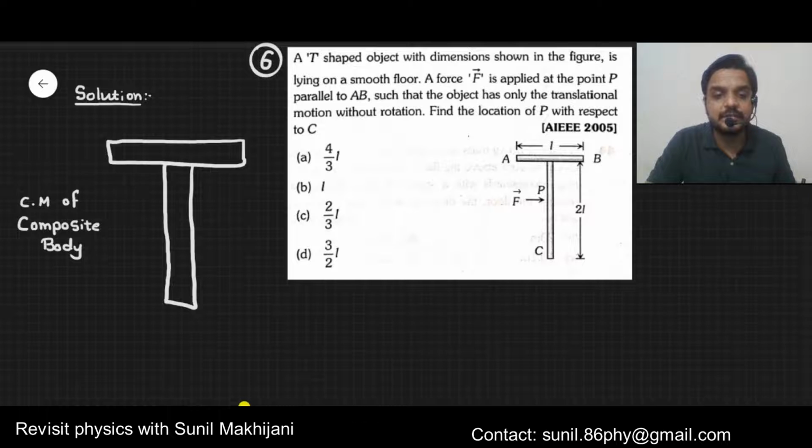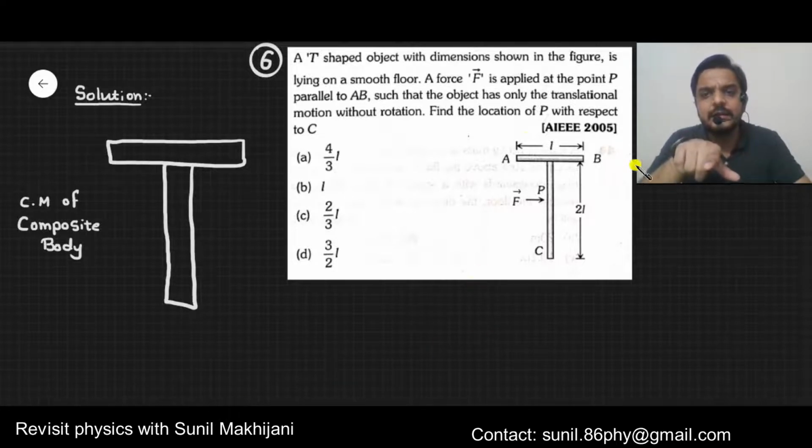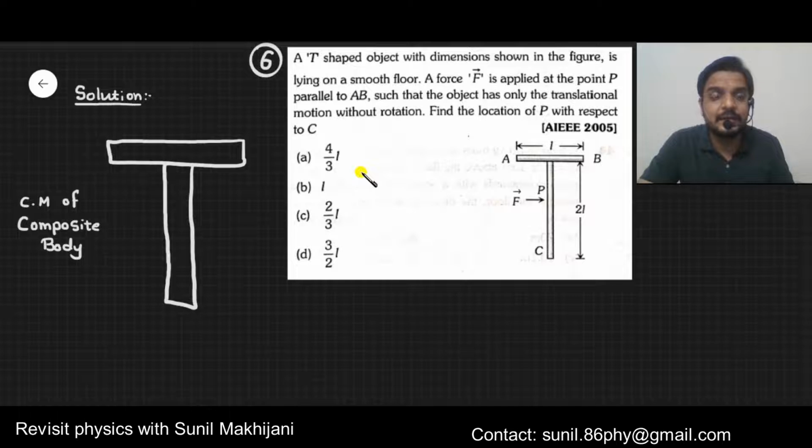The length of the first rod is L and the length of the second rod is double, that is 2L. So if the mass of the horizontal rod is M, the mass of the vertical rod will be 2M, double.